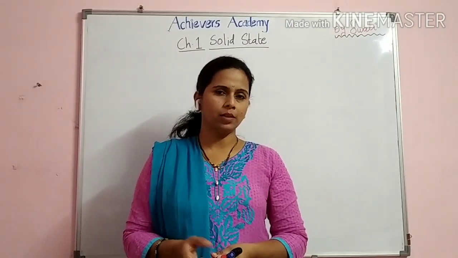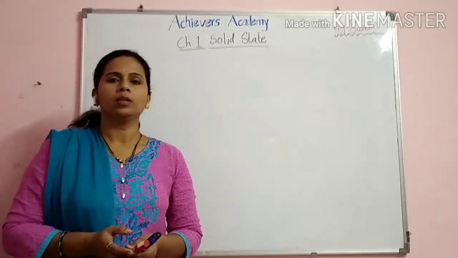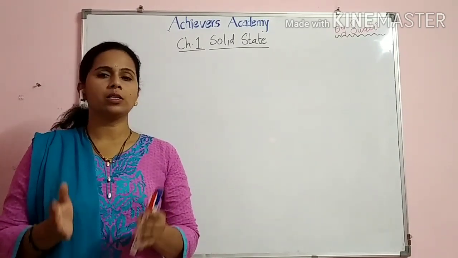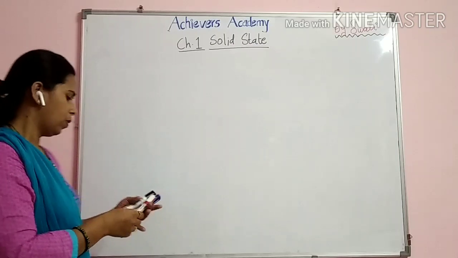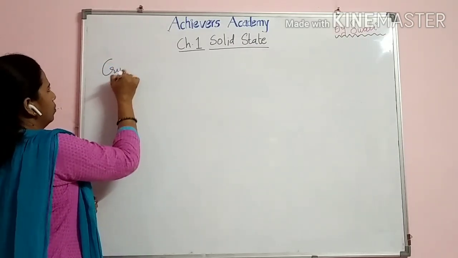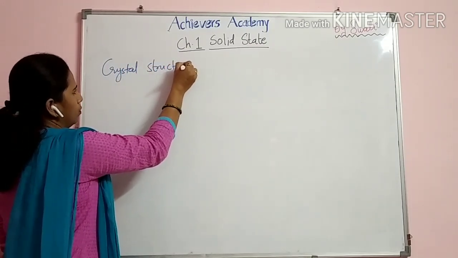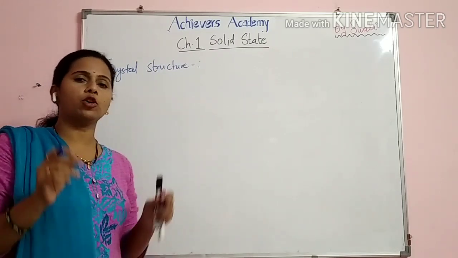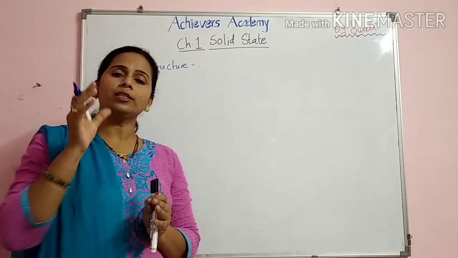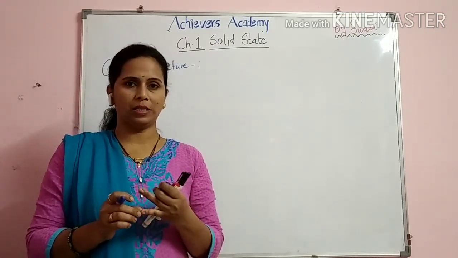Okay, now we'll study the next topic, that is crystal structure. Now what is crystal structure? The ordered three-dimensional arrangement of particles in a crystal. Mainly two points are considered in it, that is lattice and the basis.